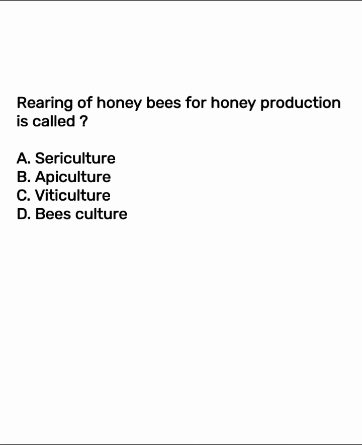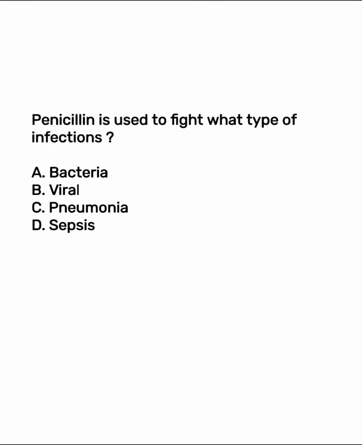Rearing of honeybees for honey production is called option A, sericulture. Option B, apiculture. Option B is the right answer. Penicillin is used to fight what type of infections? Option A, bacterial infections is the right answer.